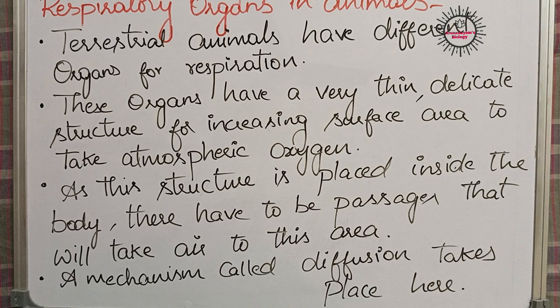That means exchange of gases takes place. The oxygen from higher concentration moves into blood, and carbon dioxide from higher concentration moves into air. So this process is called diffusion that takes place in our body. We are going to discuss it in detail by taking the human body as an example. We are going to learn how respiration takes place by taking human beings as an example.